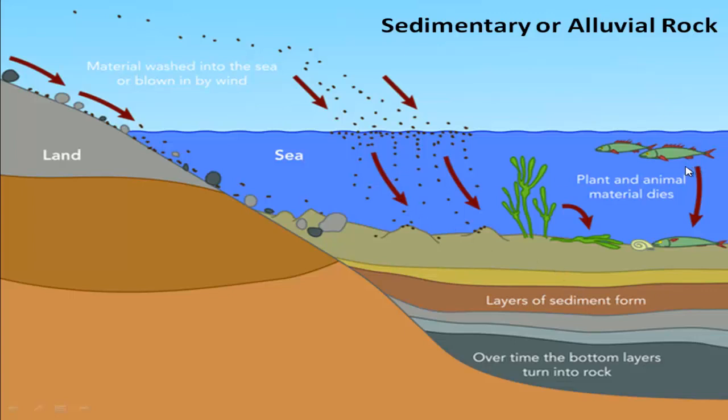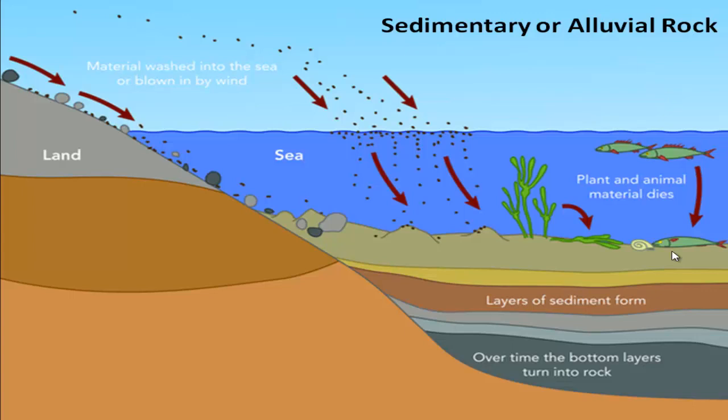And also the dead bodies of different fishes, animals, and plants are gathered under the sea, and they form a layer. These small pieces of igneous rock and the dead bodies of different plants and animals, due to bacterial action, are actually rotten here, and due to different temperature and pressure under the sea water,